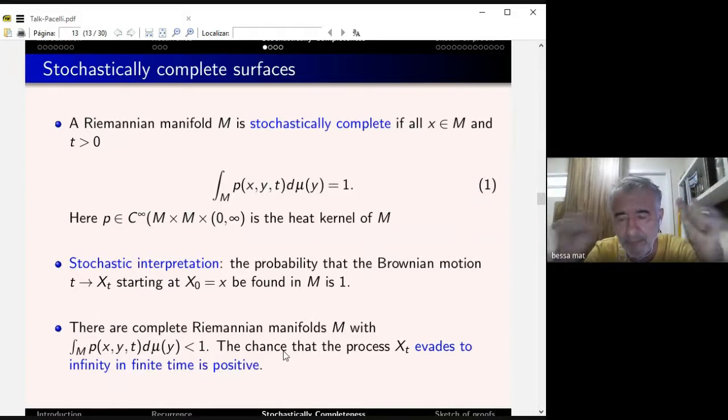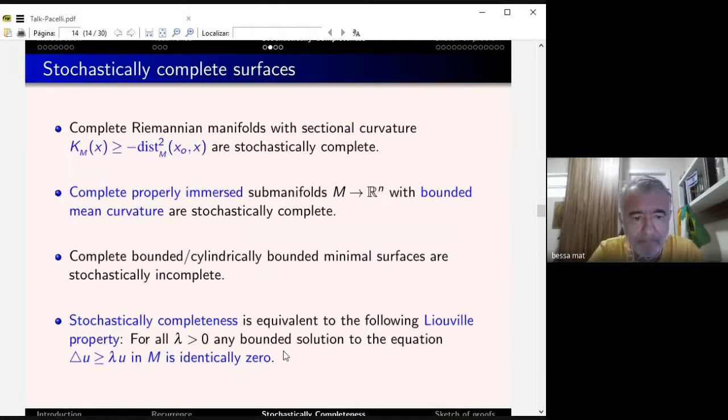Nadirashvili's bounded minimal surface, this counterexample to the Calabi conjecture: the integral of the heat kernel is less than 1. In fact, the average time that the particle goes to infinity, where it disappears, is finite. It's uniformly bounded by one number that depends on the radius of the ball. Okay. Examples of stochastically complete surfaces: complete Riemannian manifolds with quadratic decay, complete properly immersed submanifolds of